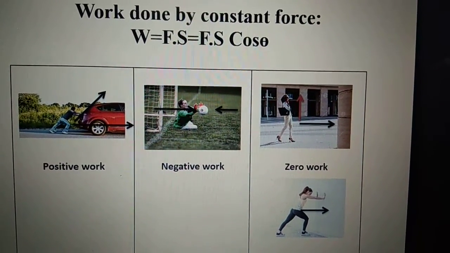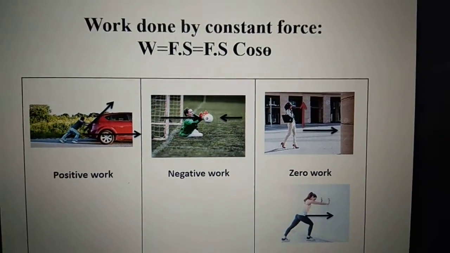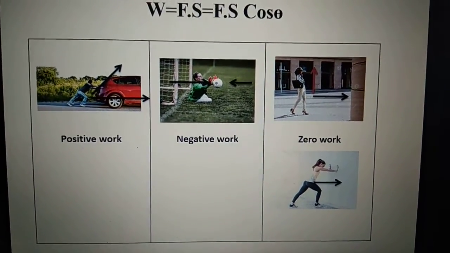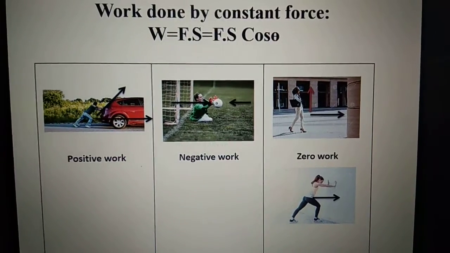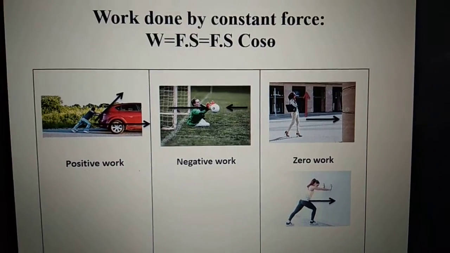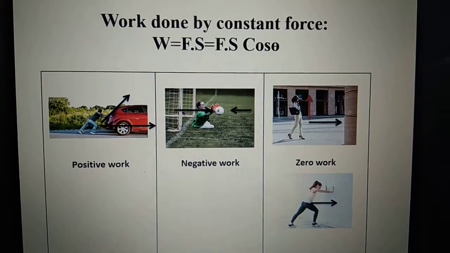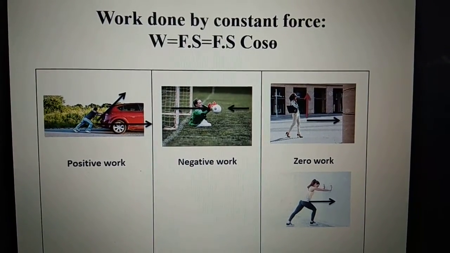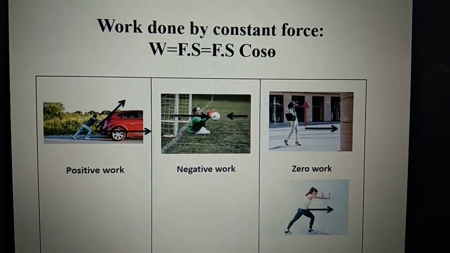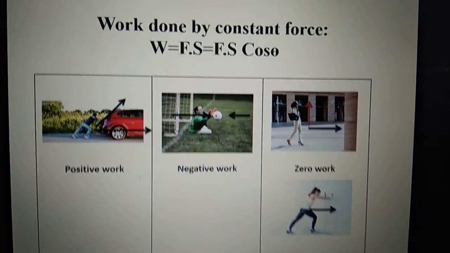Now zero work done will be in the case of one lady carrying a purse and walking. You can see the red line is showing the direction of the force and the black line shows the direction of the displacement. Same is the case with a porter. So the next time we go somewhere and we ask a porter to carry the weight, we can tell him that he is not actually doing any work. Second example of zero work is very simple. When somebody tries to push the wall, obviously the wall will not have any displacement. So again we will have an example of zero work done.